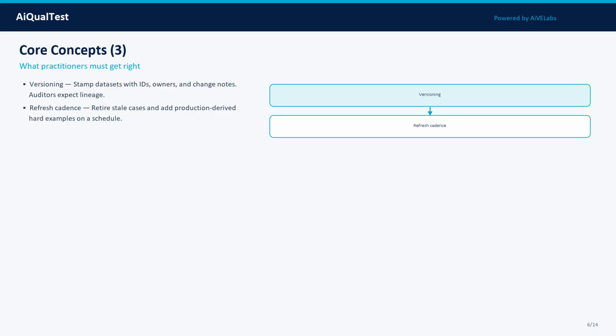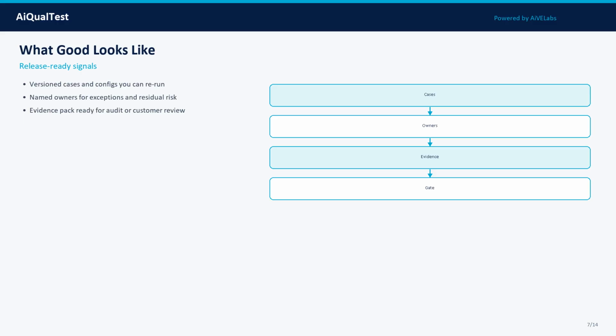Concept 5: Versioning. Stamp datasets with IDs, owners, and change notes. Auditors expect lineage. In practice, treat this as a measurable property: define what good looks like, attach evidence, and track it across model, prompt, data, and tooling changes.